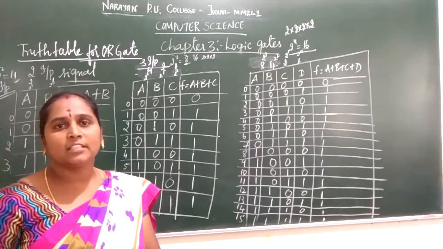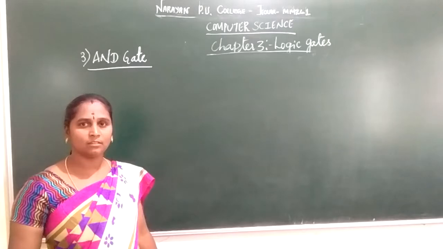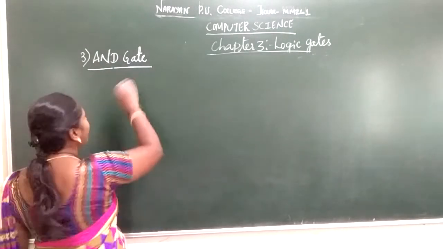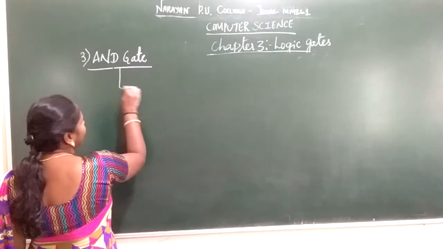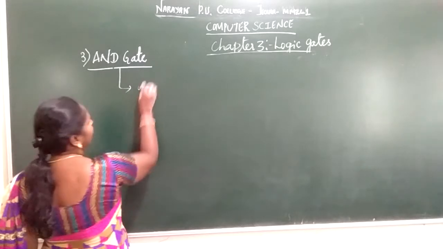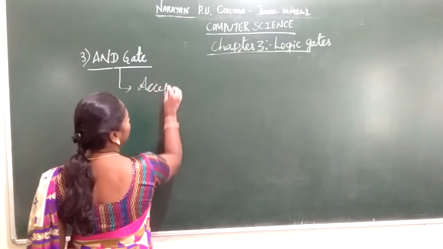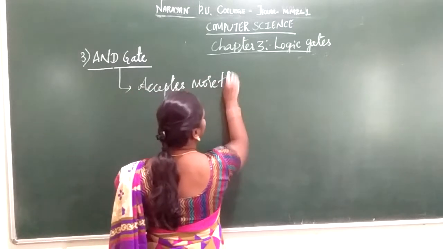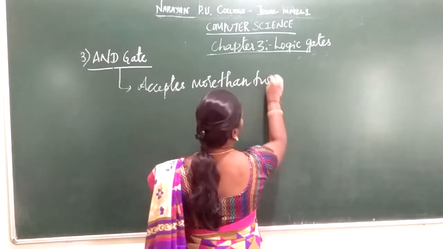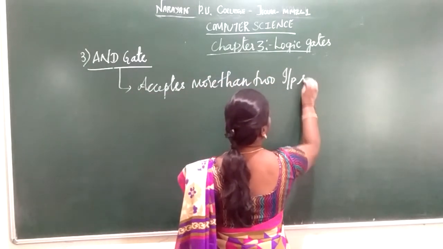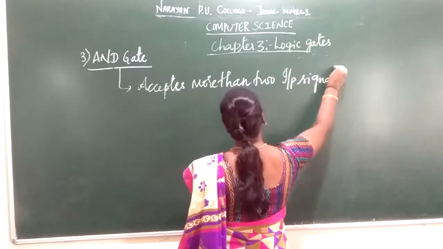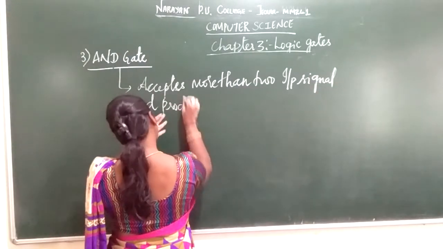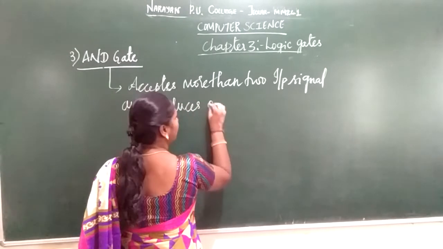Next you are going to consider an AND gate. The third gate under your basic gates is nothing but your AND gate. This AND gate is going to accept more than 2 input signals and produces one output signal.